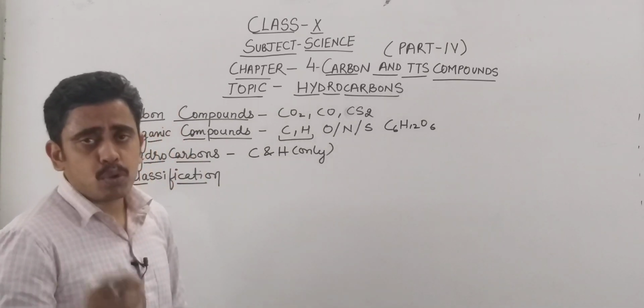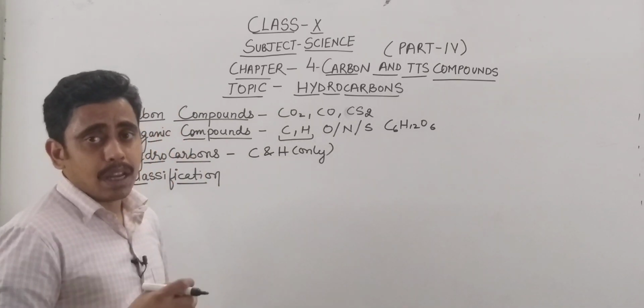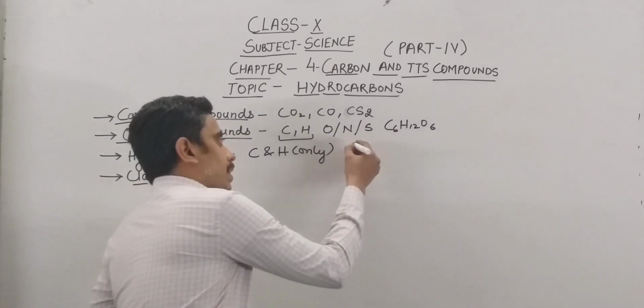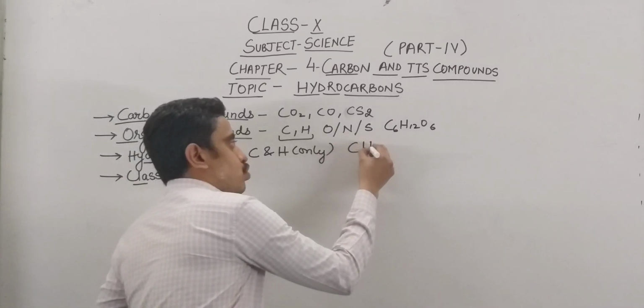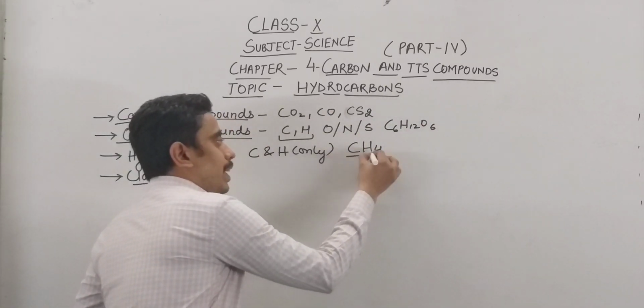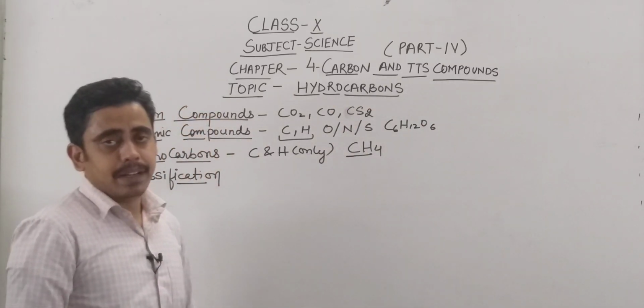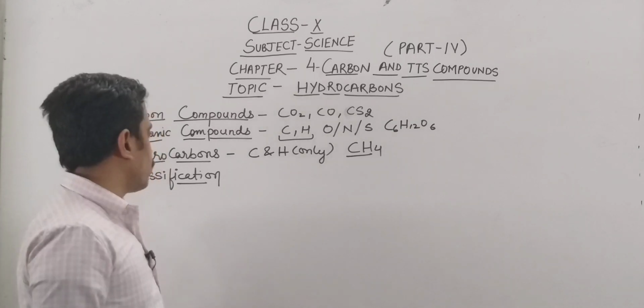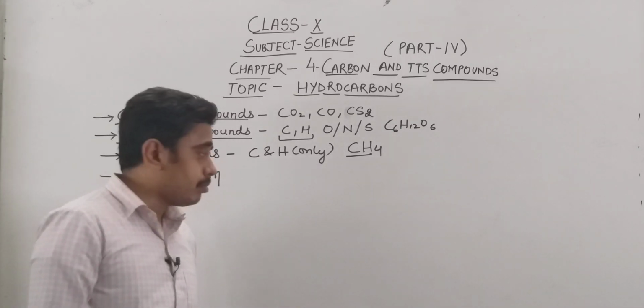Very simple. The simplest form of hydrocarbon is methane, CH4. You can see this is a compound in which only carbon and hydrogen are present. This is the simplest form of hydrocarbon.